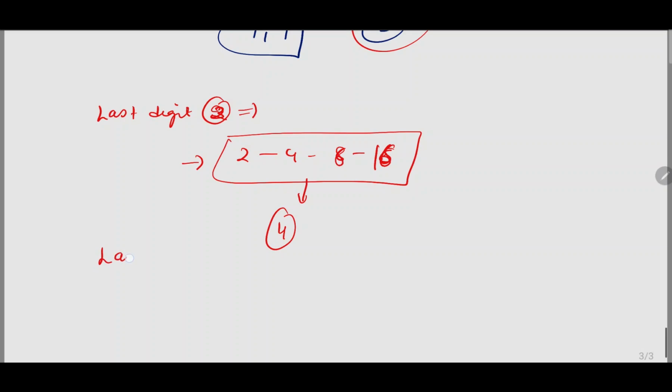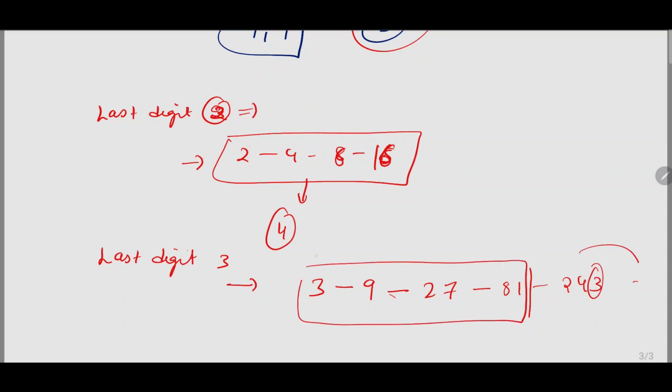In the same way, for the last digit 3, you need to check 3 to the power of 1, 3 square 9, 3 cube 27, 3 to the power of 4 is 81. So the cyclicity will end here itself. Why? Again 3 is coming and it will be in the loop. So the cyclicity of the last digit 3 will be 4. If you carefully observe, for 0, 1, 5, 6, the length of the cyclicity is 1.